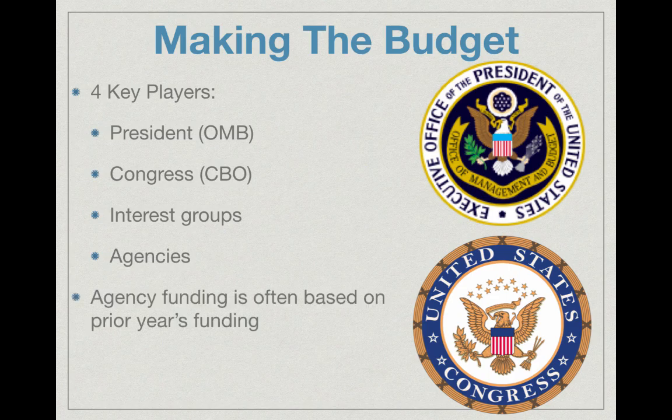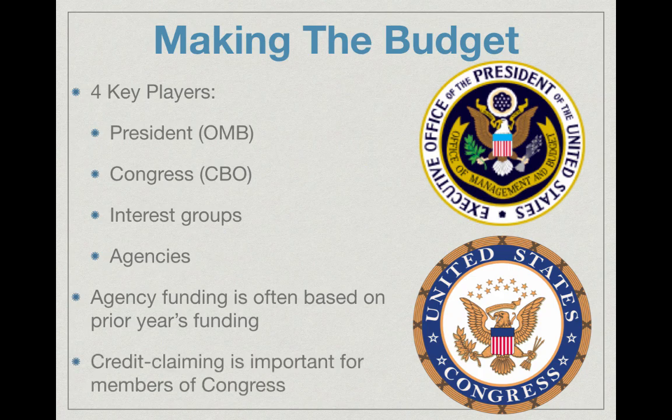And an agency's funding is often based on the prior year's funding. So if you want to know how much money an agency is going to receive this year, look to last year as a guide. And it usually goes up or down a little bit based on the needs of that agency in a given year. Credit claiming is very important for members of Congress. This is when a representative can go back to their district and say, listen, I got this spending here for you. Look at this money that I brought in from the federal government to help out you, my constituents. That's what credit claiming is. And that can lead to a larger budget because each person in Congress is going to advocate for their constituents.